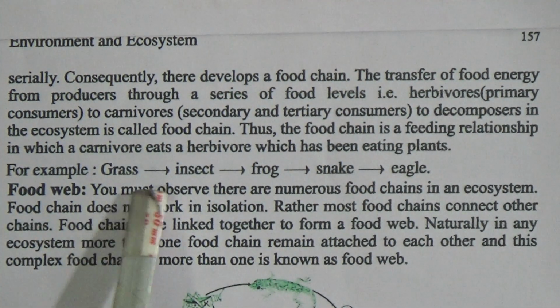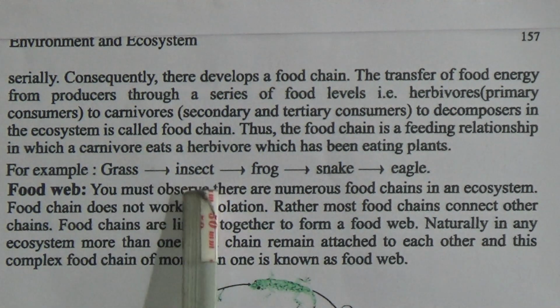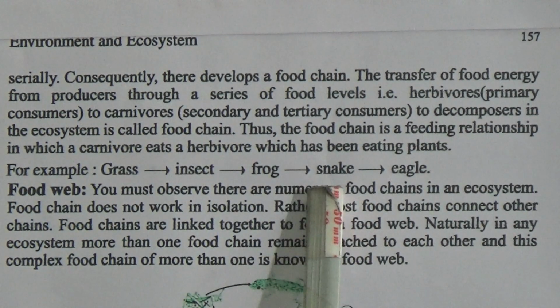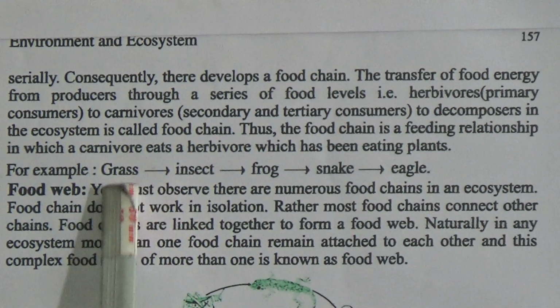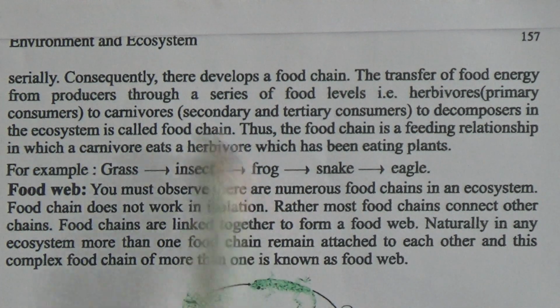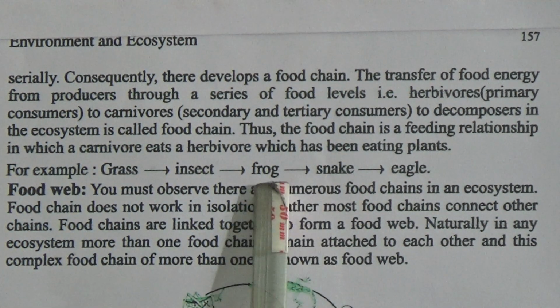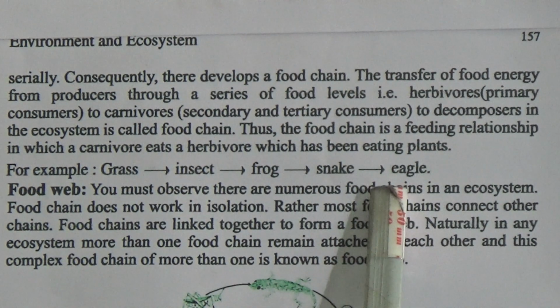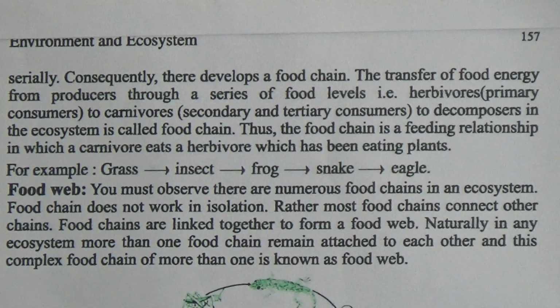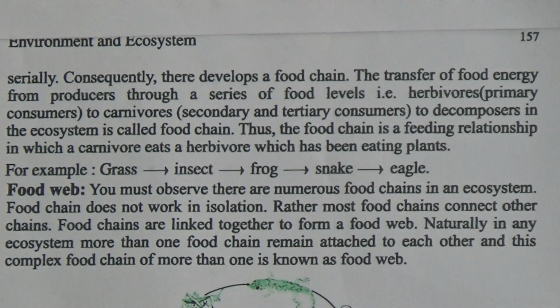For example, grass, insect, frog, snake, eagle. Insect eats grass, frog eats insects, snake takes food frog, and eagle eats snake. This is a food chain.